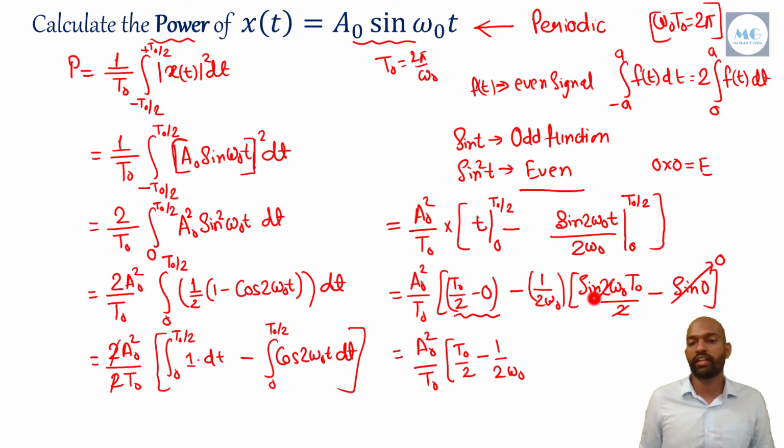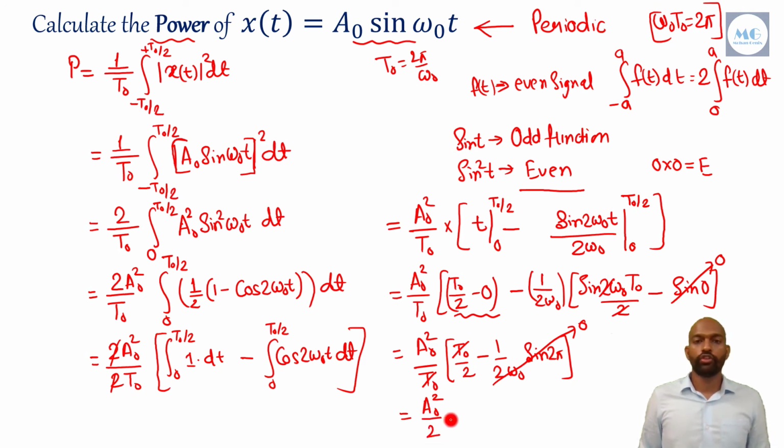That's why sine omega naught T naught I can write as sine 2 pi. And what is the value of sine 2 pi? 0. So this whole term will become 0. And this T naught will be cancelled, and the value will come out as A naught square by 2. So we have got the power of any sine function as A naught square by 2.